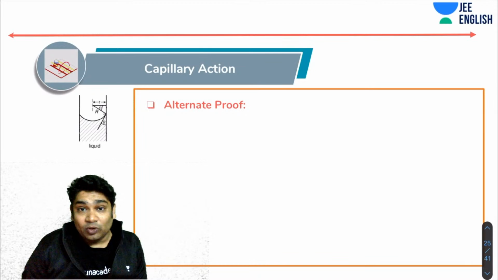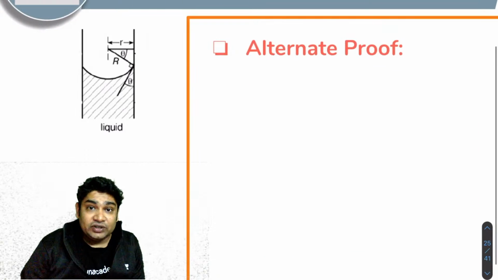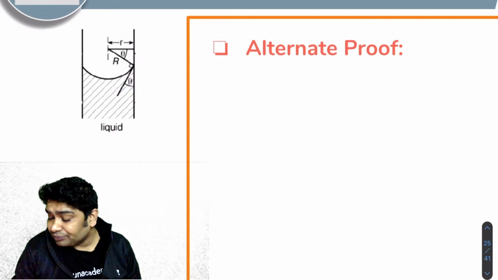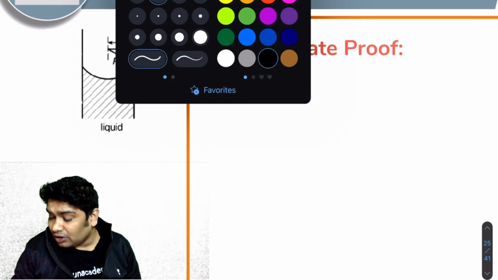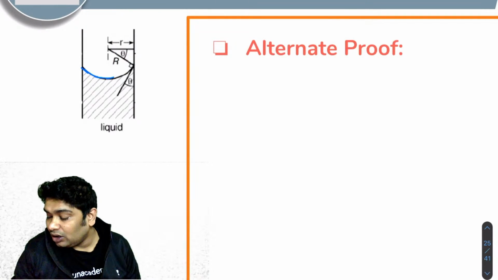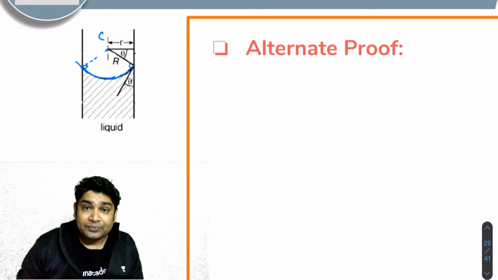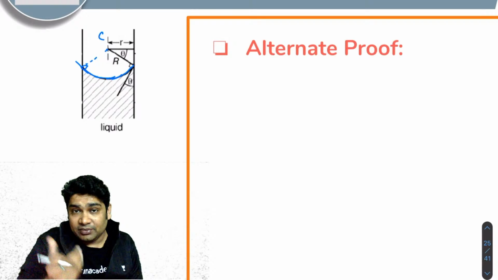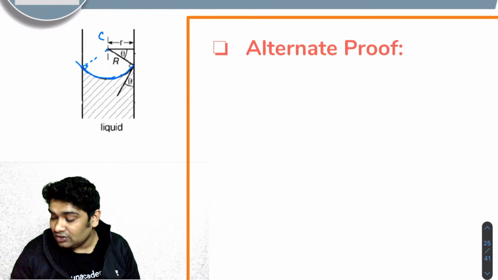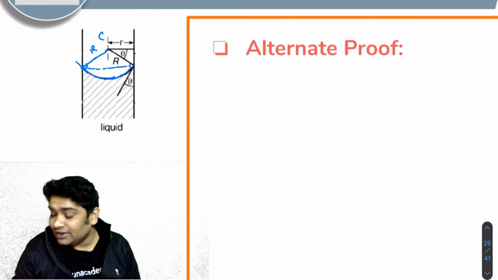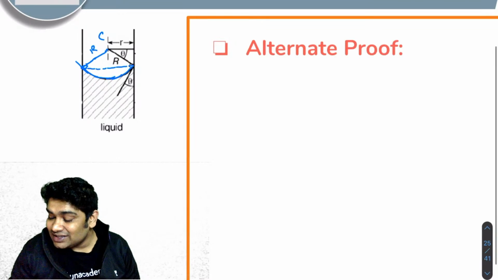In the alternate proof, I will first try to relate the radius of the meniscus to the radius of the tube. So imagine the meniscus is a part of some spherical portion. Now if I draw perpendicular from here and if I draw perpendicular from here, these perpendiculars are essentially normals. Normals will meet at the center of the sphere of which the meniscus was a part. So can I say that this distance would be r? And this angle was the angle of contact. So if I make this triangle, since this angle is theta, this angle would be 90 minus theta, correct?